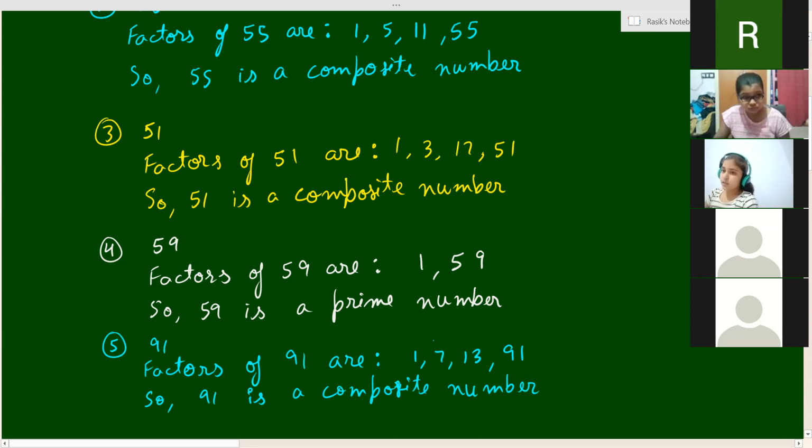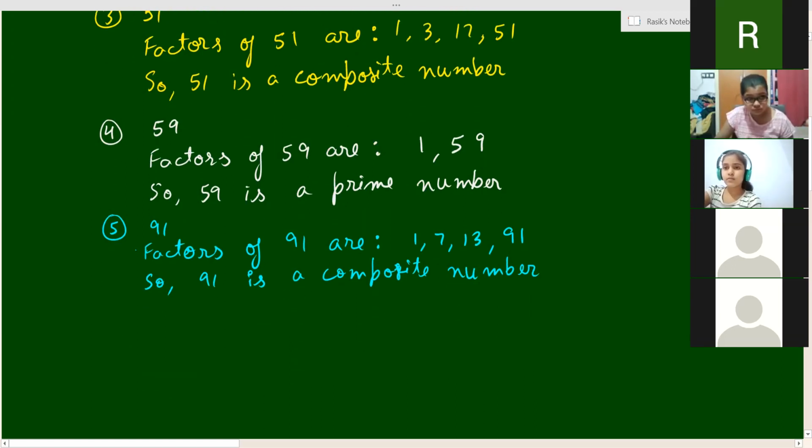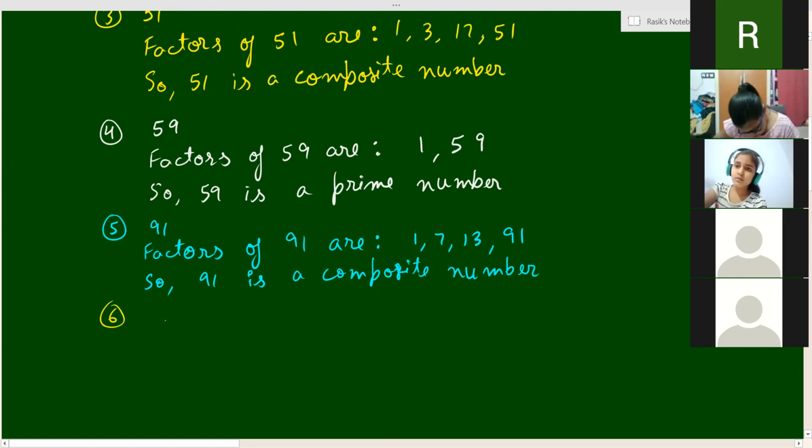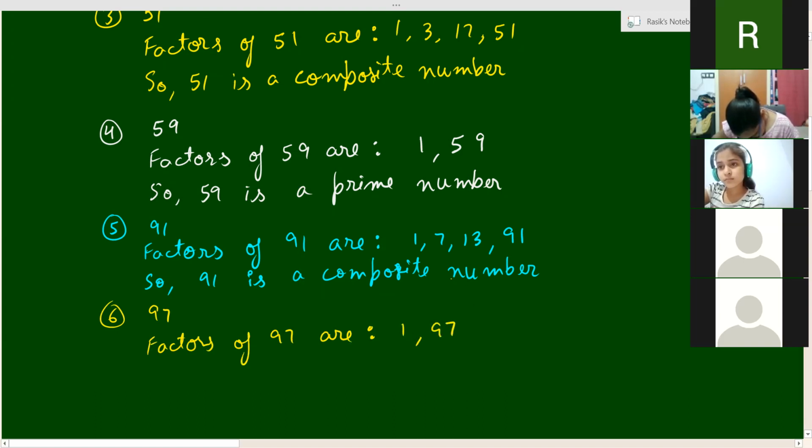Okay. Maybe start with the new part. Next part. Sixth one. Acha, you all do try the sixth one on your own. Chalo, I'm doing it. Not much time is left. 97. Factors of 97 are 1 and 97 itself. कोई और नहीं है. Only 1 and 97 are the factors of 97. So it is a prime number.